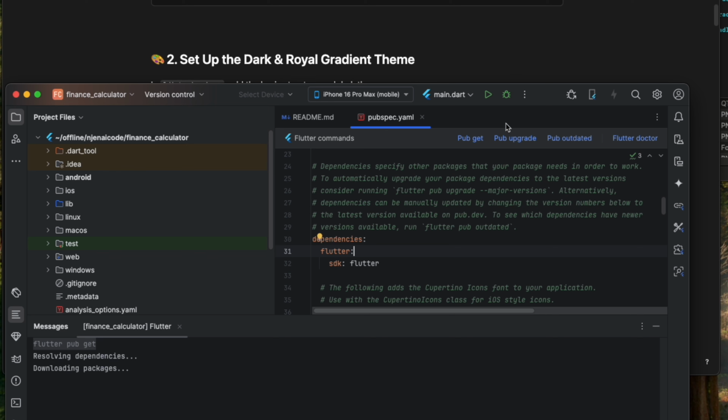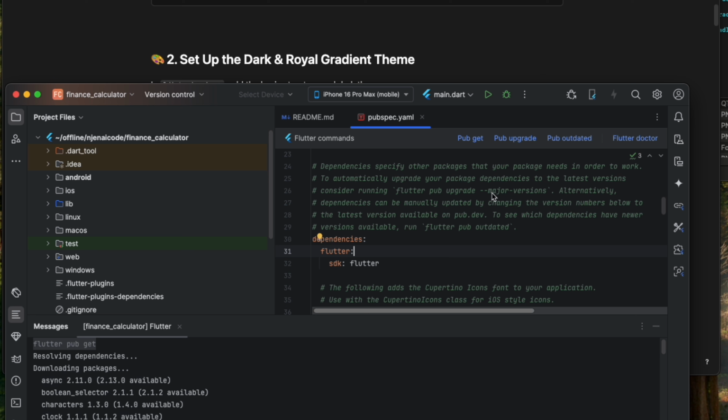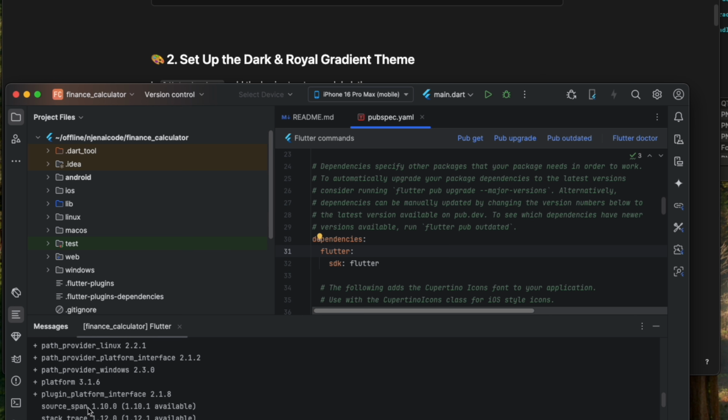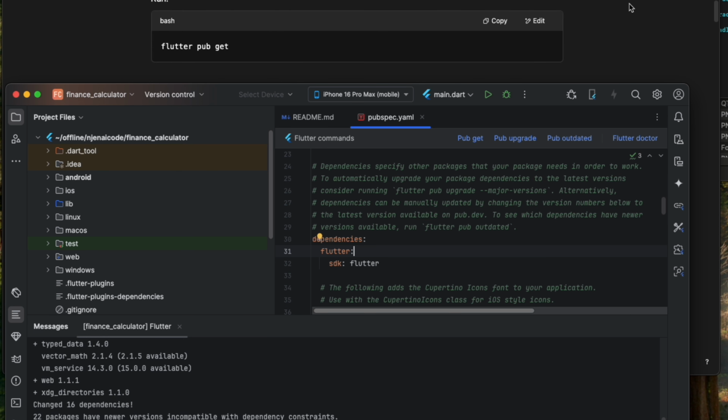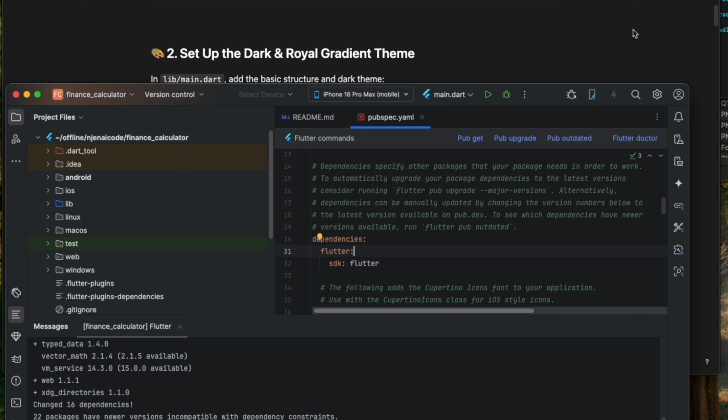Let's do our get. The get pretty much downloads all the different libraries that you want to use. So whenever you want to clean the project, it will delete all of them and then rebuild them. But also, just giving some insight from being a developer, these are reasons why we do some of this stuff.